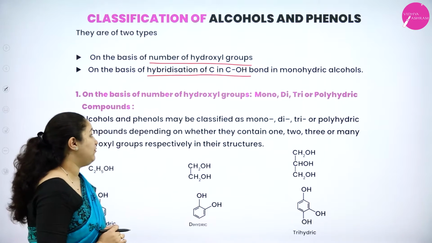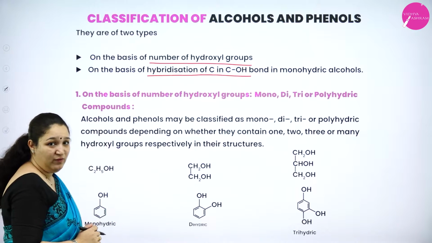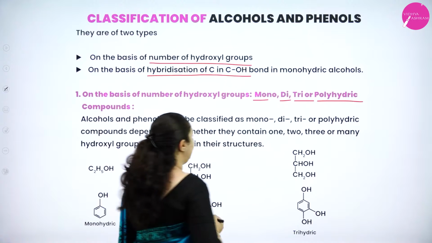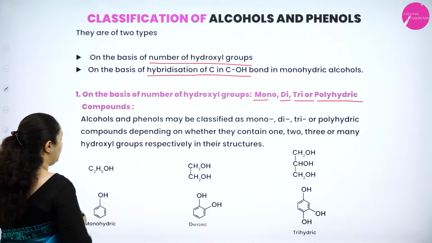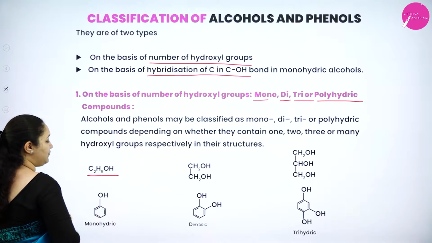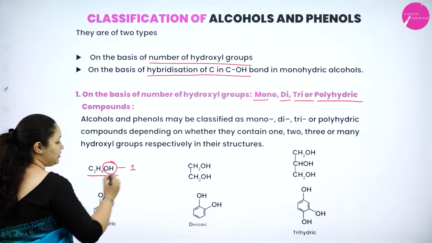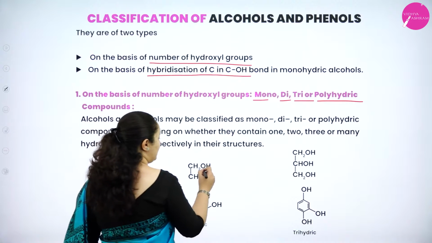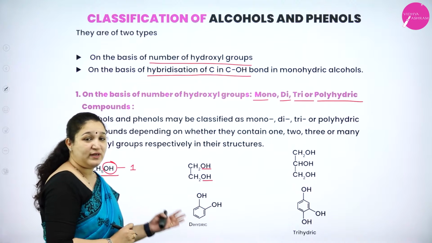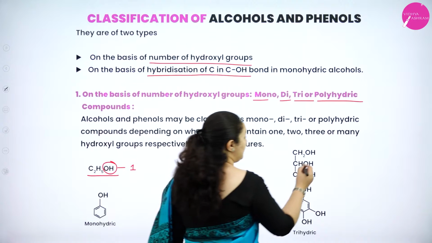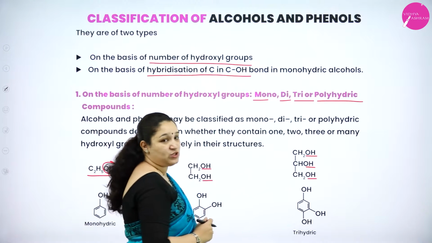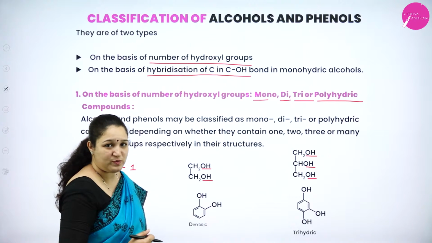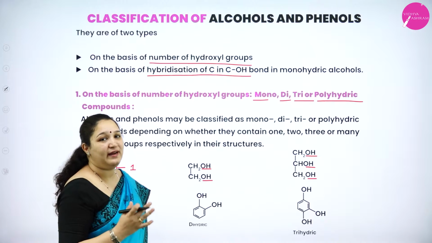So, we will see the first type of classification, that is on the basis of the number of hydroxyl groups. We have mono, di, tri or polyhydric alcohols. For example, here you can see C2H5OH. It contains only one OH group, so it is a monohydric alcohol. Similarly, here you can see there are two OH groups, so it is a dihydric alcohol. Here you can see there are 1, 2, 3 OH groups. They are trihydric alcohols. If more than 3 OH groups are present, then we call them polyhydric alcohols.